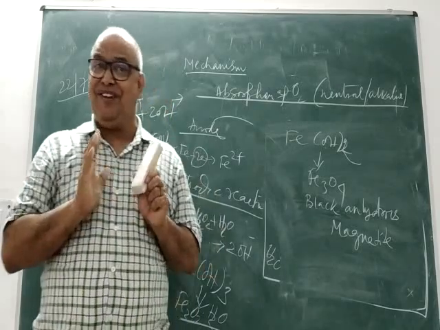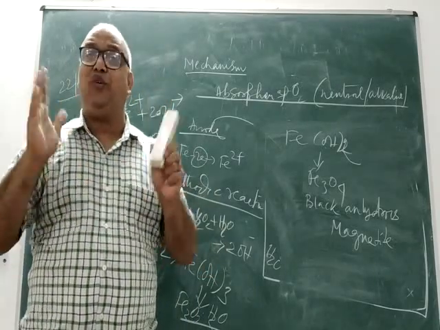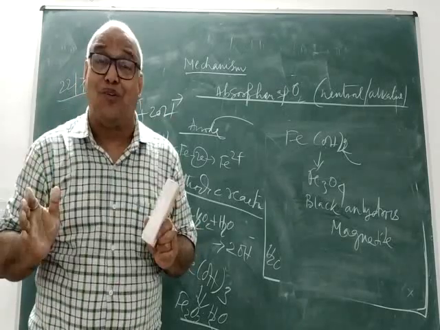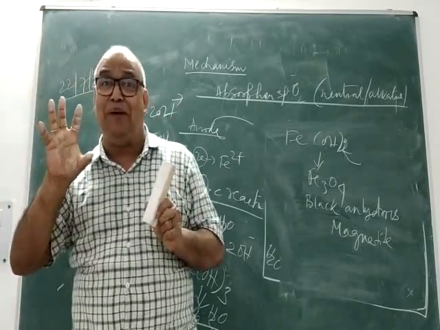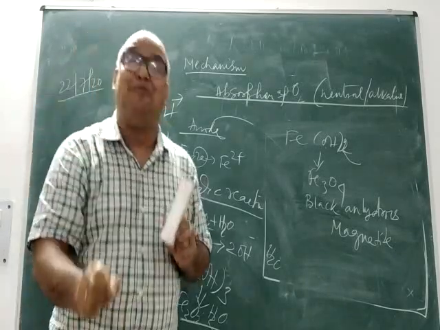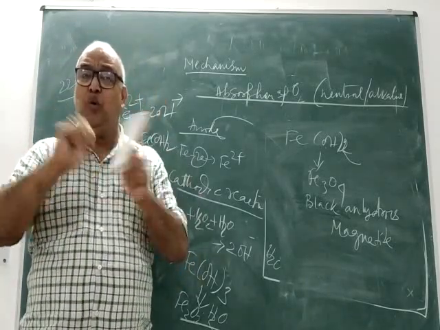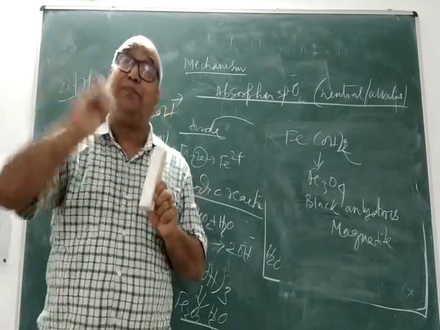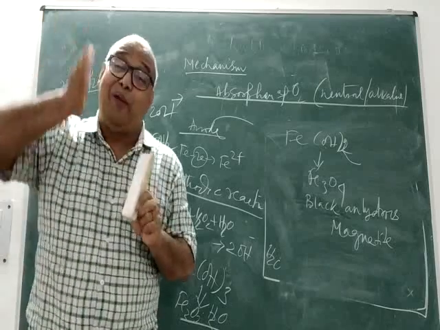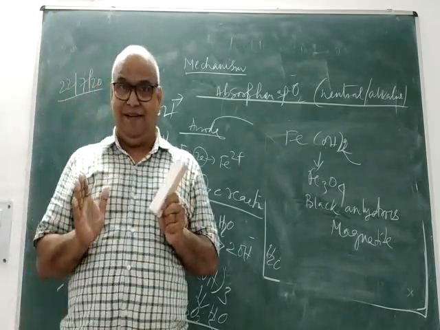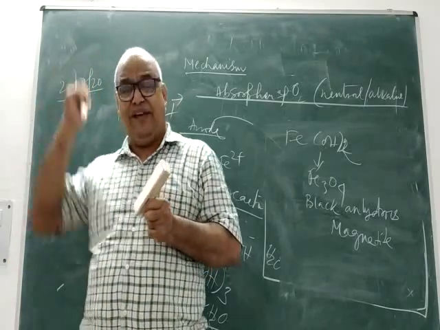Number 3, try to understand. Your cathodic area is very large. What happens at cathode? Absorption of electron. So demand for electron will be very, very high. But your anodic area being very small, if it wants to balance the supply and demand, it has to supply more electron by undergoing more corrosion, and therefore the rate of corrosion here will be very, very high. Just opposite of what we have seen yesterday.